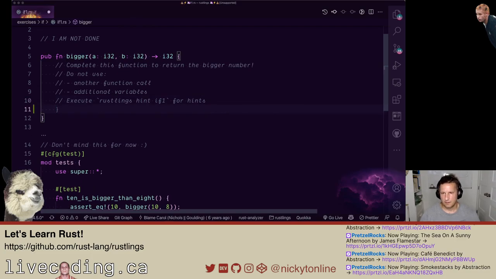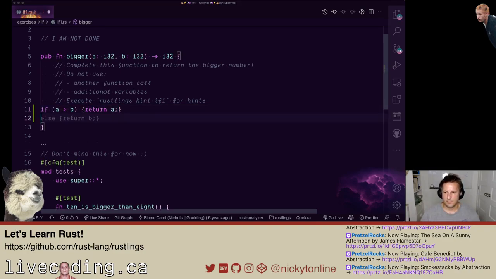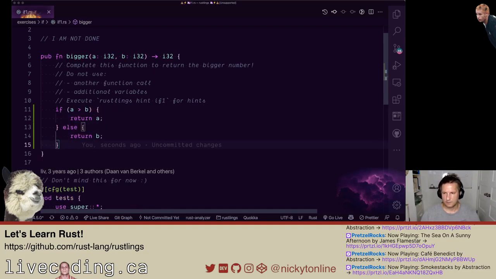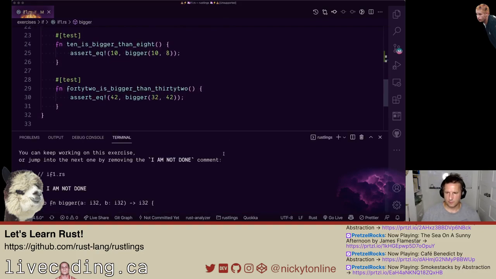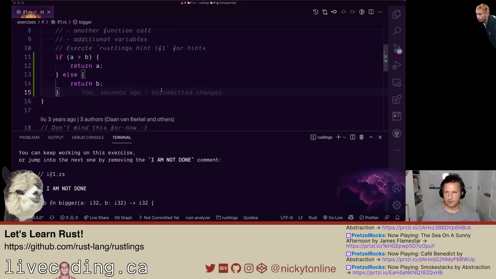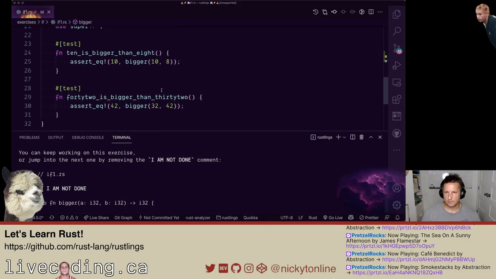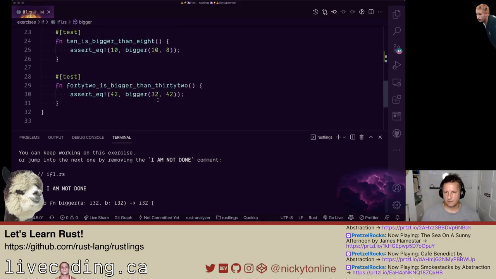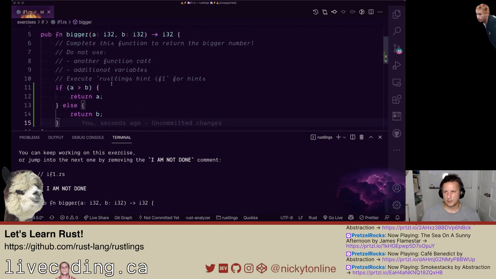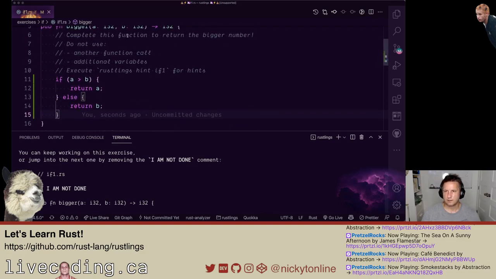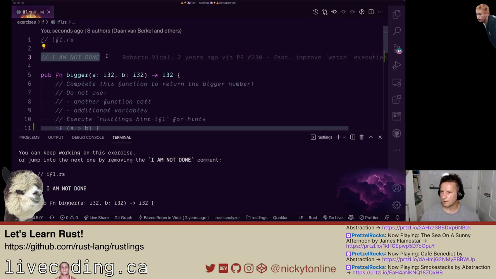Okay, let's say if A is greater than B, return A, and else return B. Yeah, that makes sense. Got some GitHub Copilot stuff going on here, but let's open up the terminal. If A is greater than B, return 42. Yeah, okay, so that all works. All we did here is add some logic to check which number is bigger. That's all good.